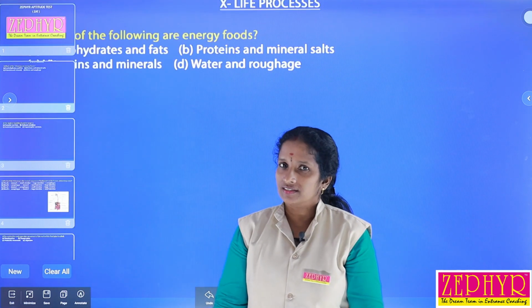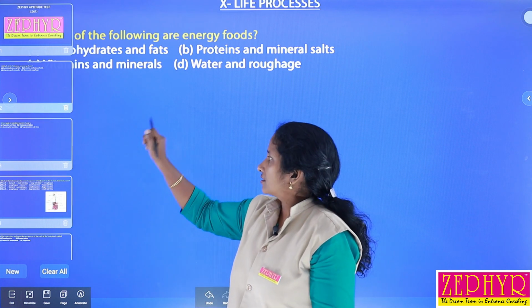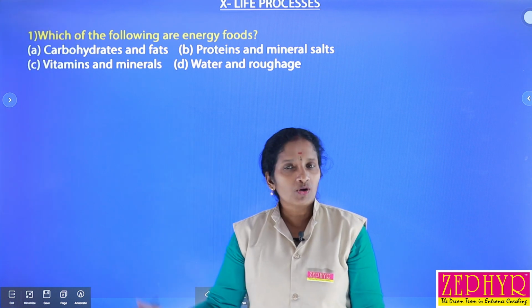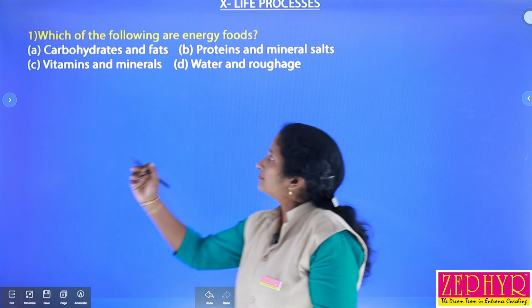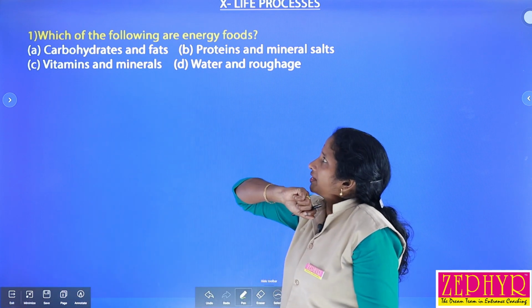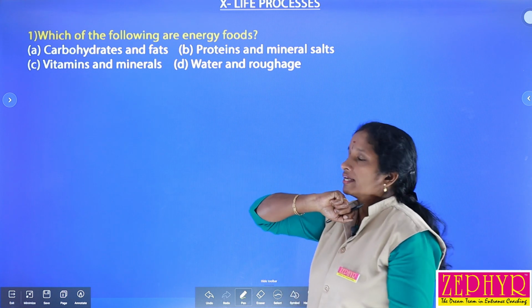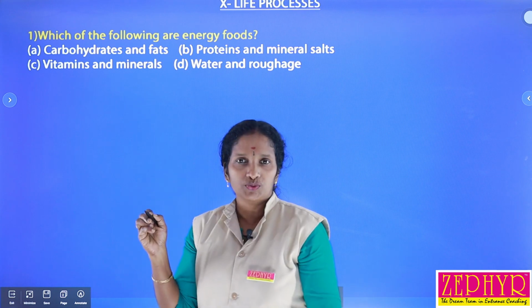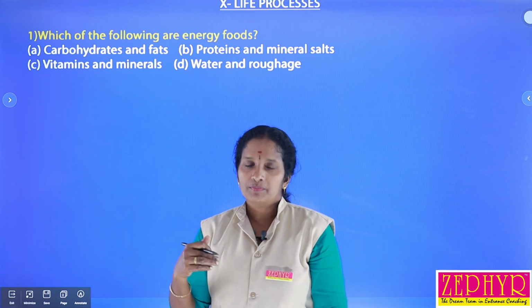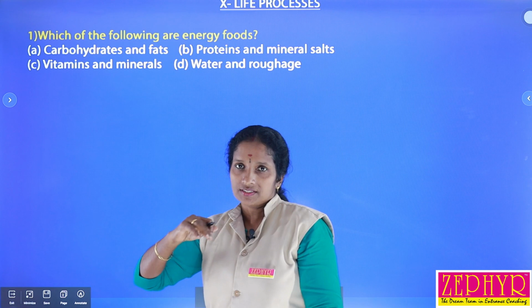The first question of this biology chapter, life processes, is: which of the following are energy foods? Our food materials are classified into different types based on their needs.